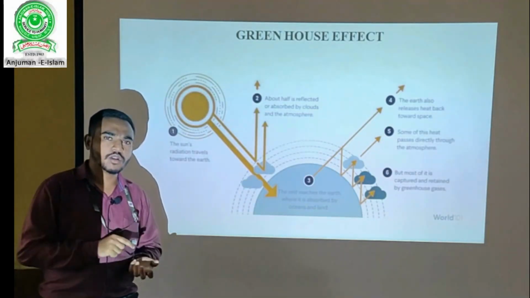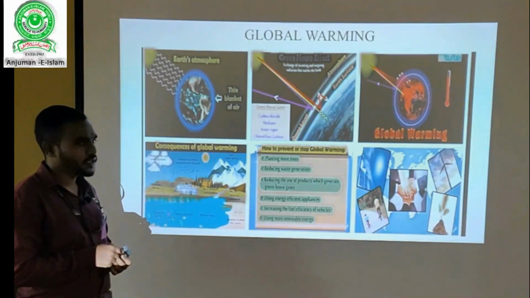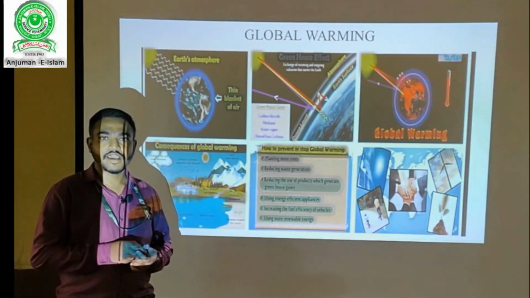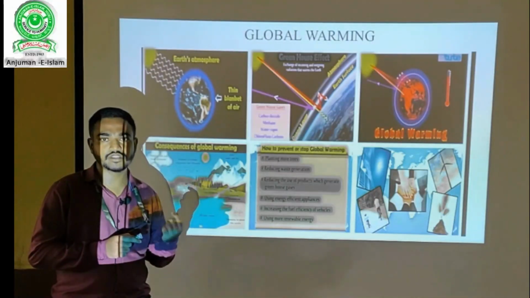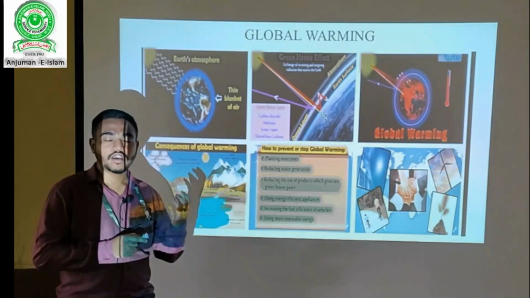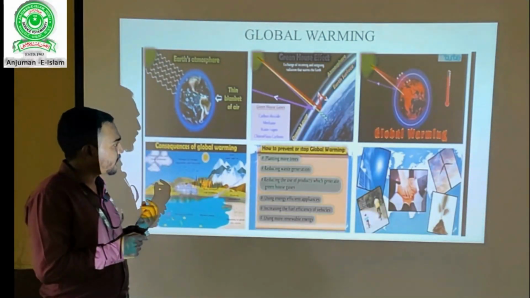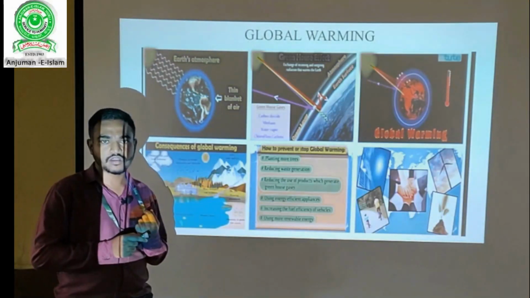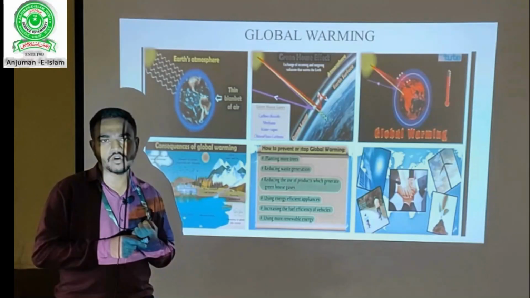What are the effects of global warming now? Global warming causes the rise in level of oceans and seas, and a rise in temperature of the earth. It also affects the melting of ice in the Antarctica ice caps, and it also affects human beings through their health. Now, how can we prevent this global warming?